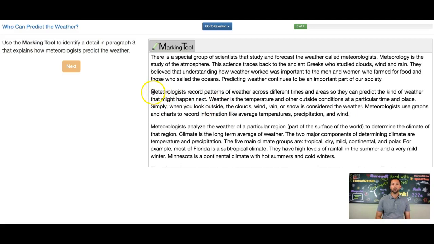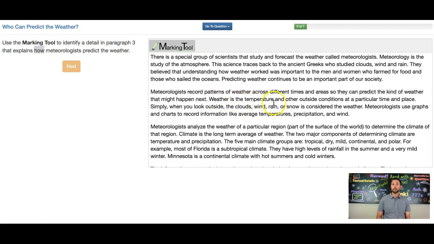Now, some of you might have chosen this first sentence. Meteorologists record patterns of weather across different times and areas so they can predict the kind of weather that might happen next year. All right, that makes sense. Now, the problem with this, though, is that this is what they do. Let's go back to the question. You're looking for how. Doesn't tell you how here. So let's continue to read.